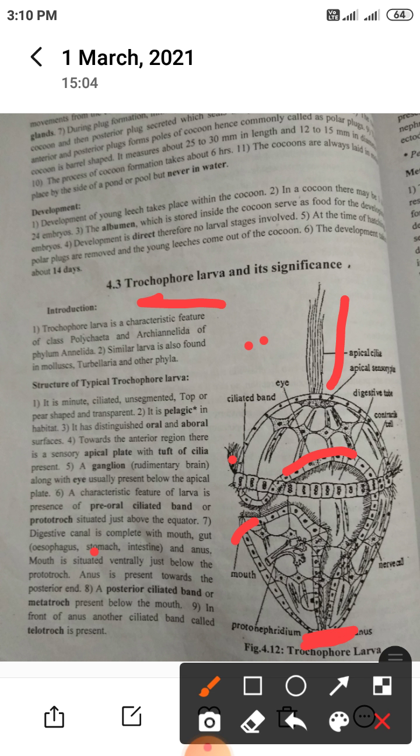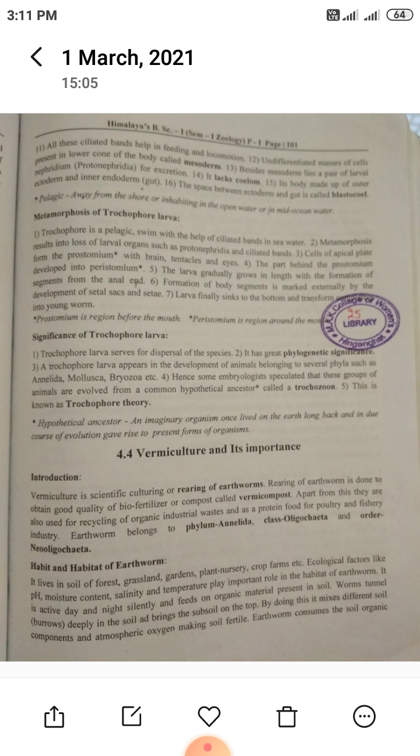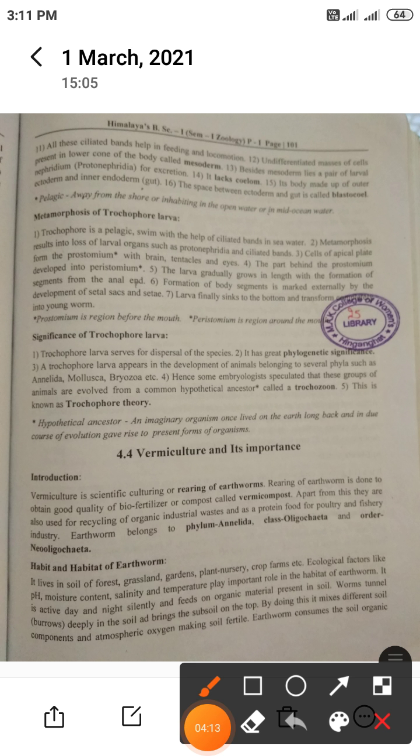In front of the anus, another ciliated band called the telotroch is present. Then all these ciliated bands help in feeding and locomotion. Cilia help in locomotion, so the ciliated bands help in feeding and locomotion.